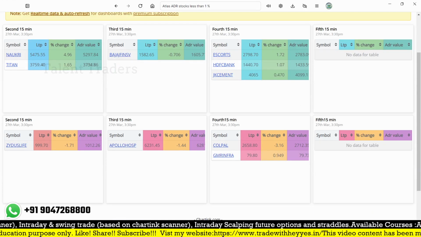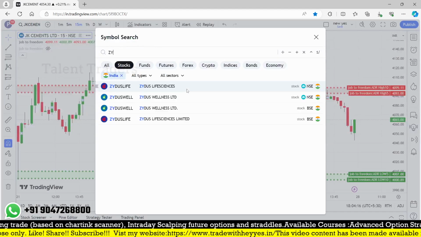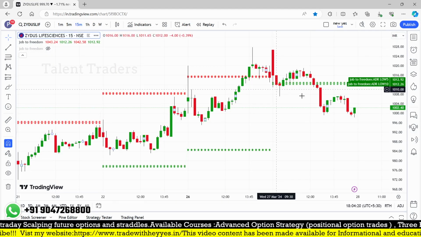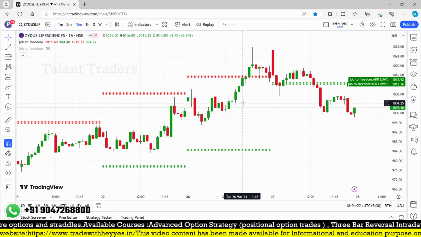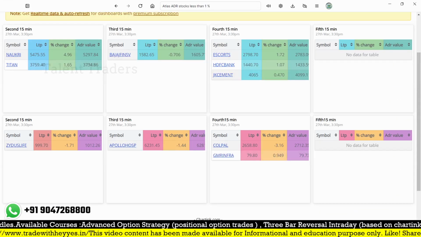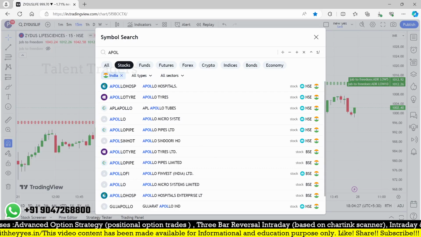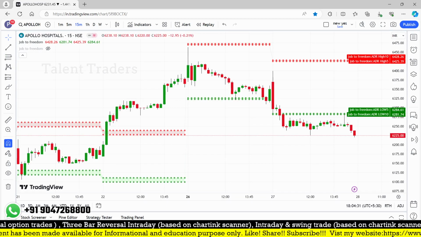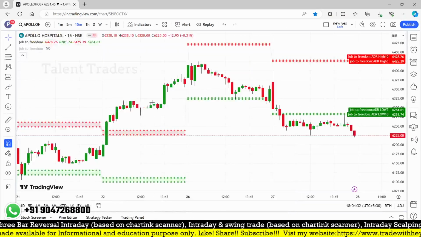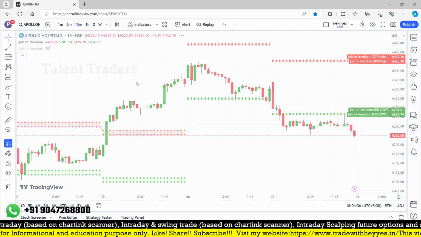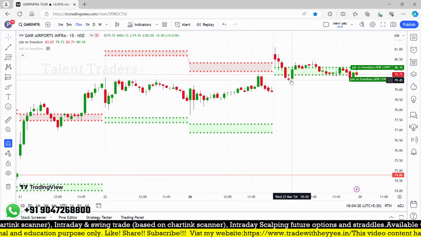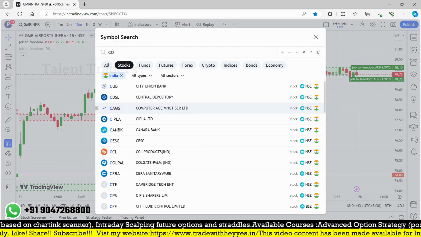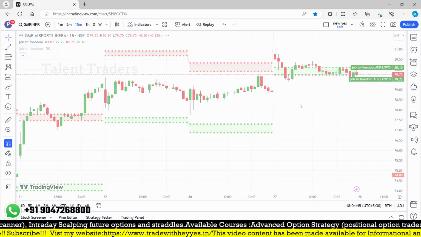On the downside, some stocks: Zydus Life, Apollo Hospital. What is happening? Zydus Life, here is the candle that may also be a stop. Apollo Hospital was working well. From that level, it was moving down. And Colpol and GMR Infra, what is happening? GMR Infra, fourth candle with close, and maybe a stop in Colpol. So these are all the things that are happening.